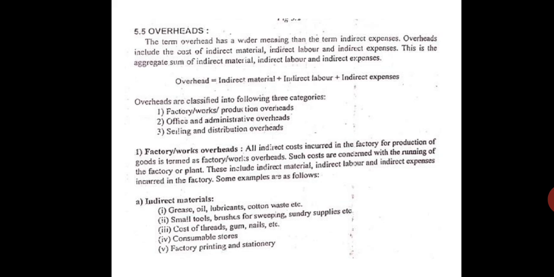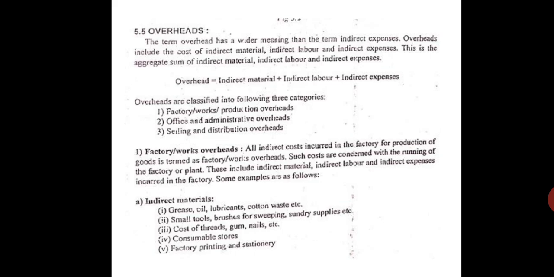Indirect means you can't directly contribute it to some product or service. This is the aggregate sum of indirect material, indirect labor, and indirect expenses. So overhead is equal to indirect material plus indirect labor plus indirect expenses. Overheads are also classified into three categories. First, in the factory or workshop itself, that is the factory or works overhead or production overheads. Second, office or administrative overheads. And third is selling and distributing overheads.